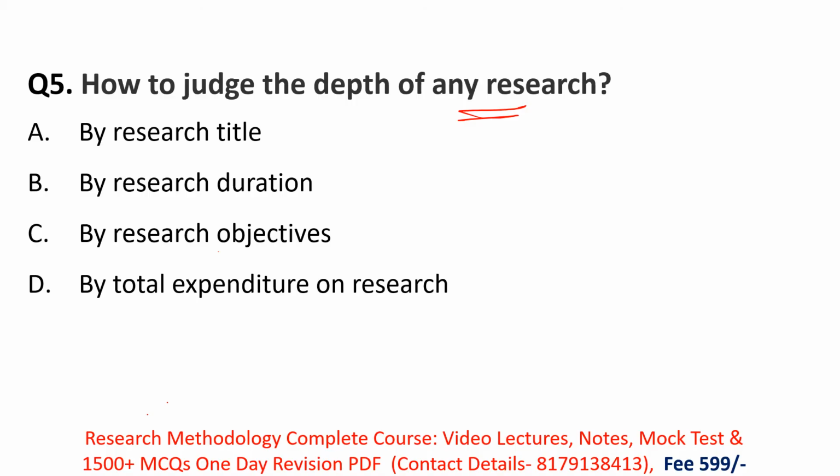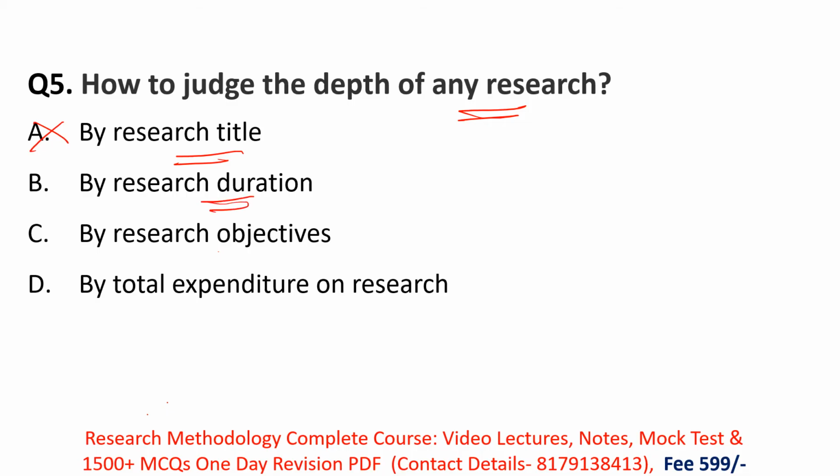Which option is correct about this question? One by one we'll see the options. Option A is research title. Yes, a research title should be descriptive, direct, accurate, appropriate, interesting, precise, unique. But this does not show you the depth of your research. So option A is incorrect.